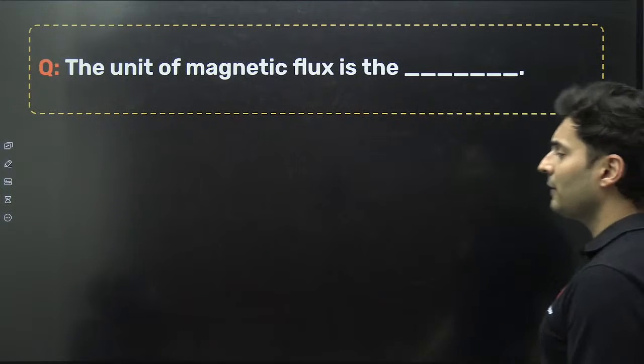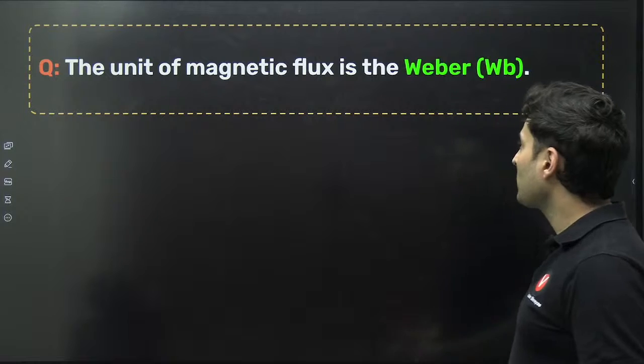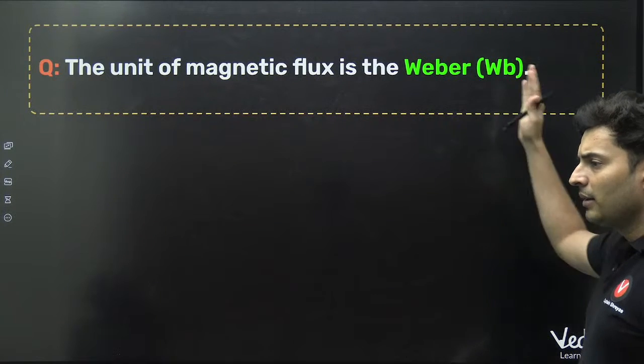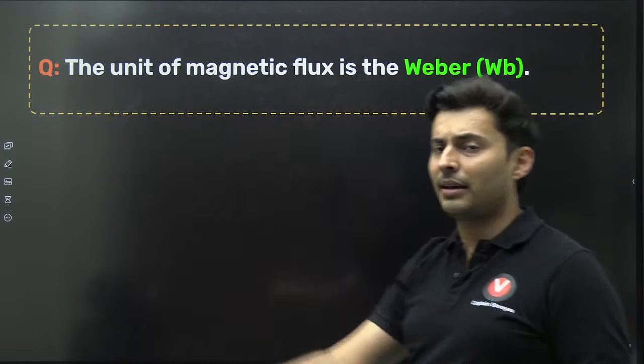The unit of magnetic flux is Weber, we just did it, or Tesla meter square. Weber or Tesla meter square. 1 Weber is when 1 Tesla of field goes through a meter square area.